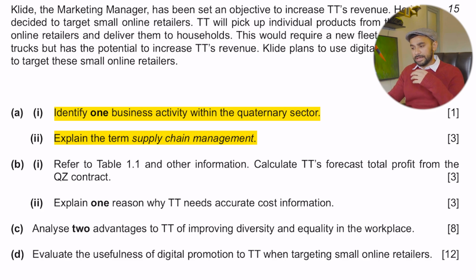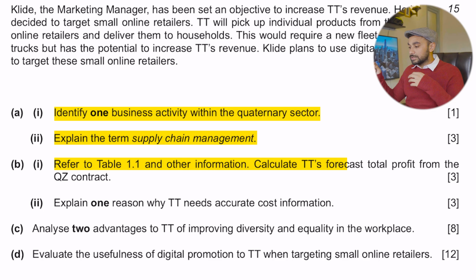Then in B part 1, it says refer to table 1.1. Okay, we have to refer back to the table in the case. So refer to table 1.1 and other information. Calculate TT's forecast total profit from the QZ contract. Okay, so we have to do the calculation of profit here.